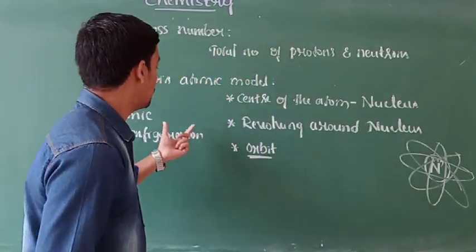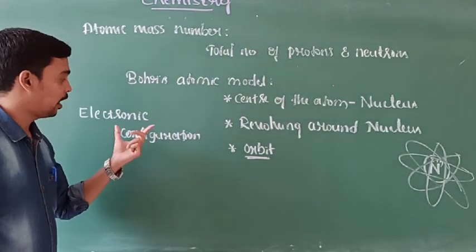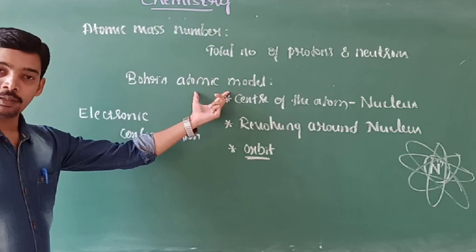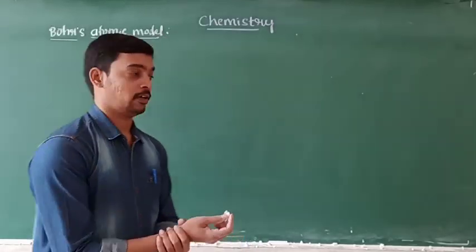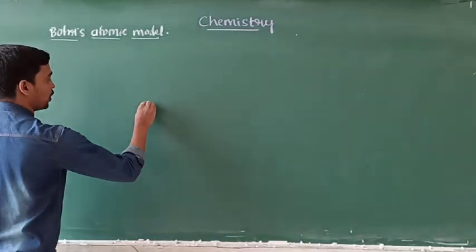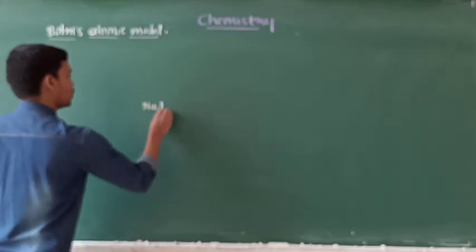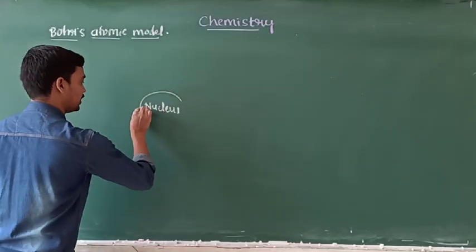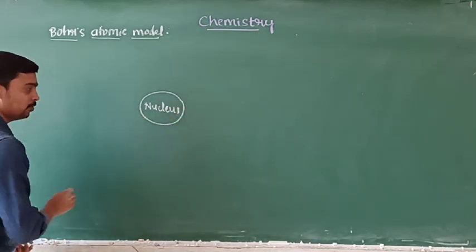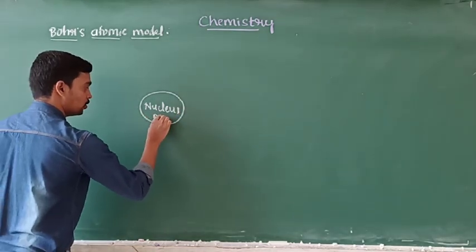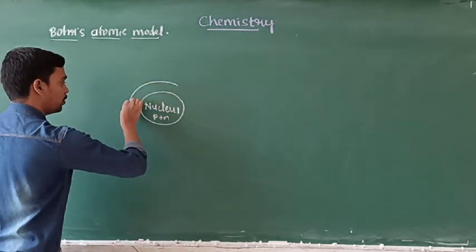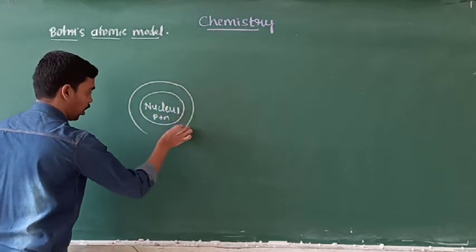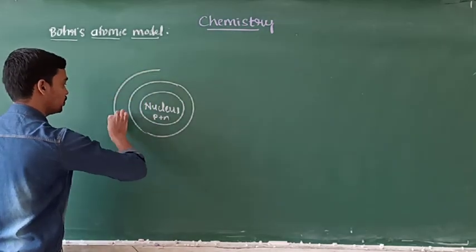It is called the electronic configuration, and it is based on Bohr's atomic model. In Bohr's atomic model, the nucleus is present at the center of the atom, and it is made up of protons and neutrons. Next, it is surrounded by a number of orbits.